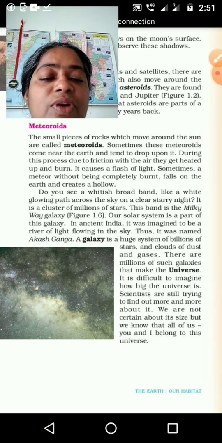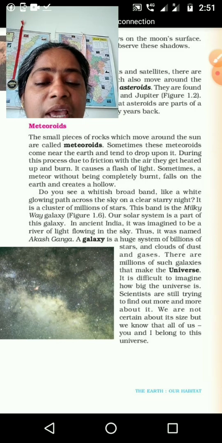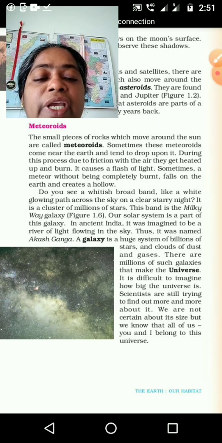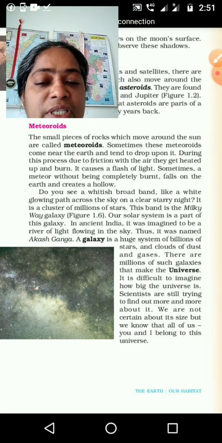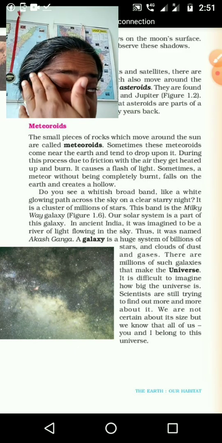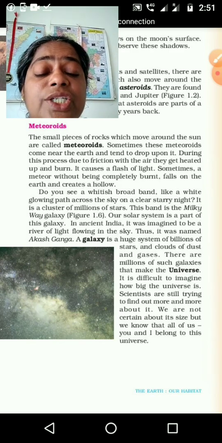Then next, our solar system is a part of this galaxy. Which galaxy? The Milky Way galaxy. In ancient India, it was imagined to be a river of light flowing in the sky. Thus, it was named Akash Ganga. In the Indian name, we gave that to the Milky Way galaxy. What we call it in the Indian name is Akash Ganga.